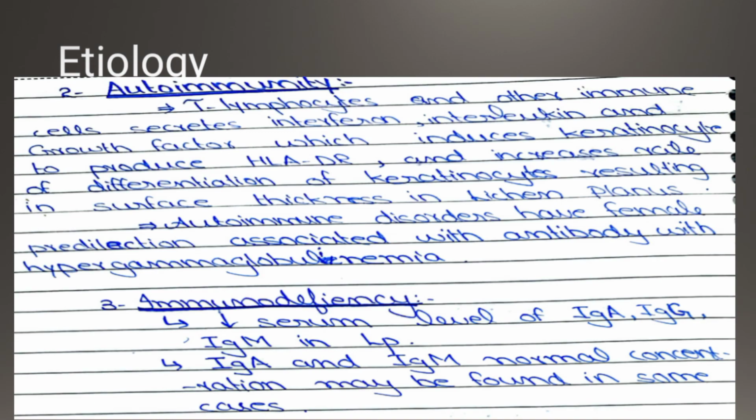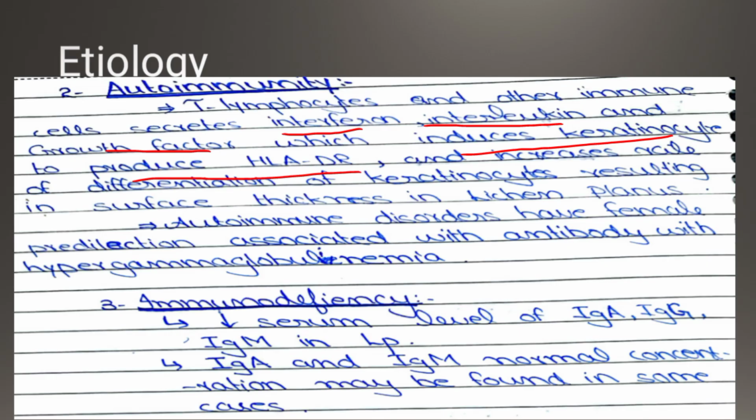So basically, what happened in this is that the T lymphocytes and other immune cells, like macrophages or neutrophils, released interferon, interleukin, and growth factor. These three, interferon, interleukin, and growth factor, then activate or induce the keratinocytes to produce the HLA-DR.